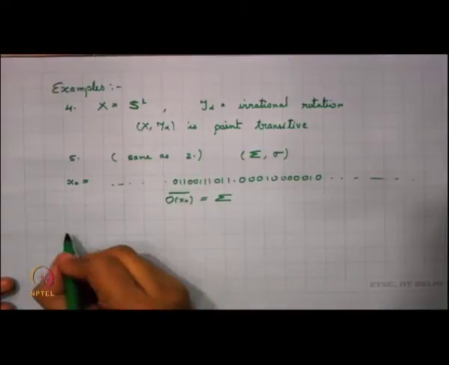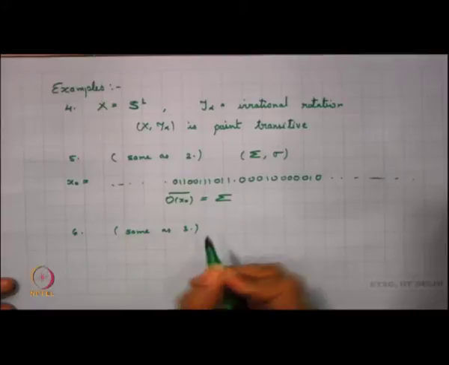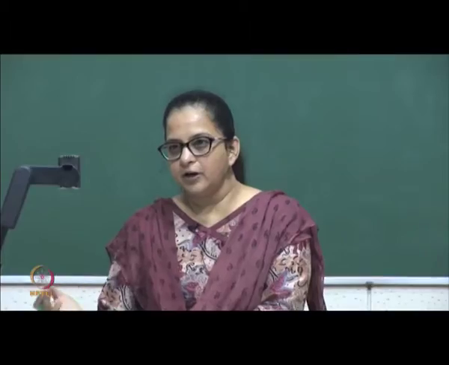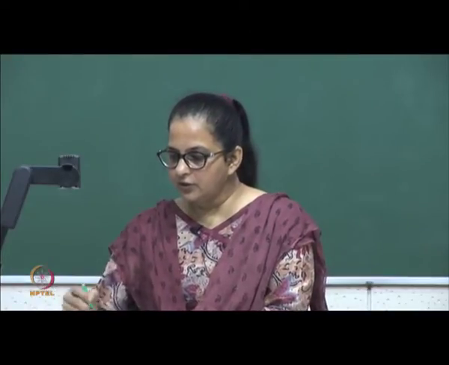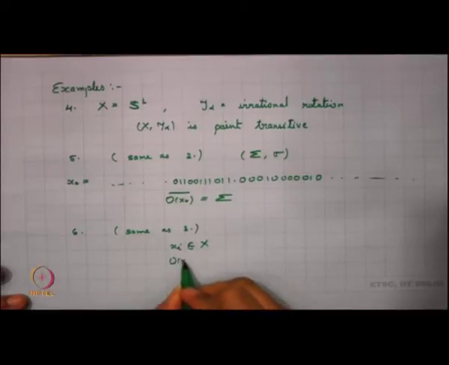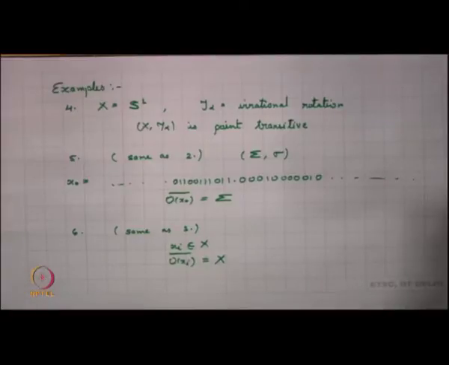And again, if I look into my sixth example, which is the same as example 3 we considered. Our example 3 was a set of 10 points, which is basically just a periodic orbit, and we know that a periodic orbit is a minimal set. So if I take any xi belonging to X, the orbit of xi is in fact the whole of X. The orbit is the whole of X, so the orbit closure is also the whole of X. So this is again a point transitive system.